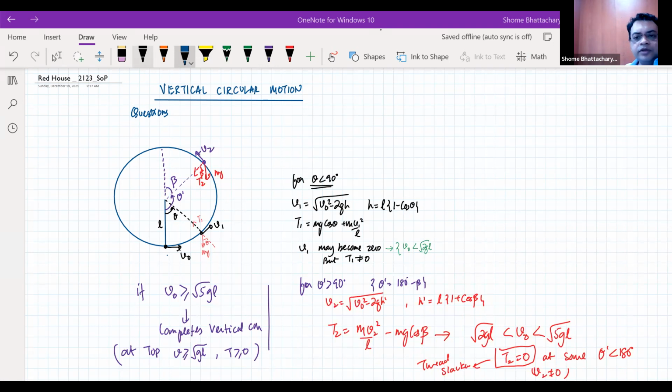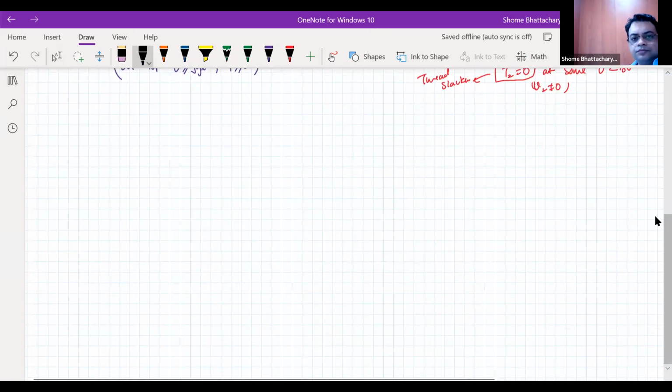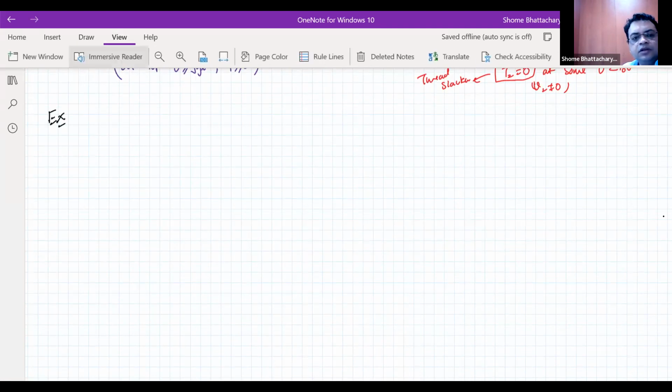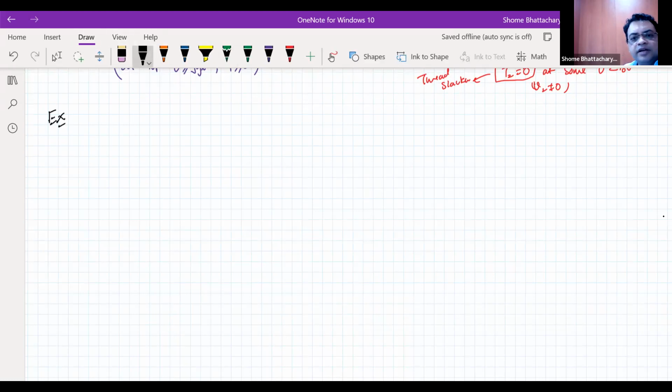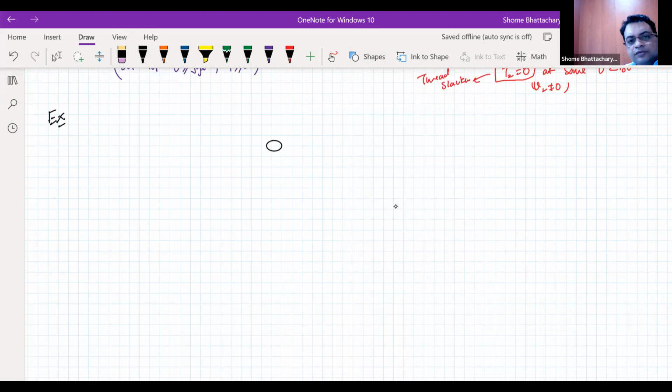All right, so let's look at an example question or two. Now we have a slight variation of this situation. Instead of a particle attached to a thread, what we have is this kind of a situation. We have a circular track which is in the vertical plane.